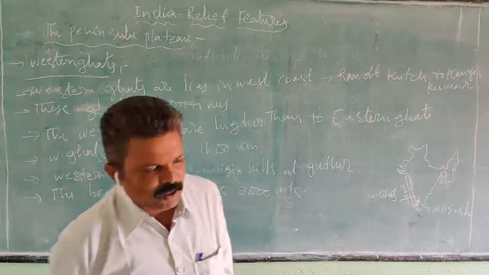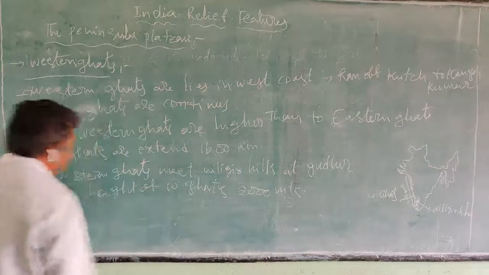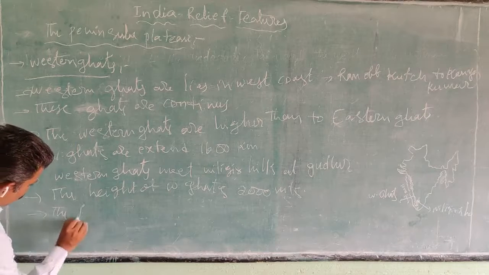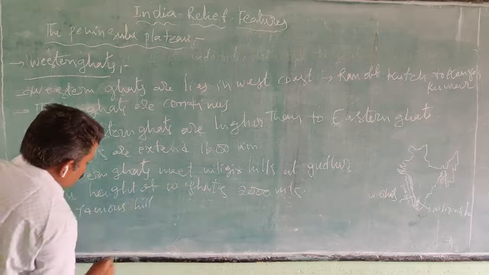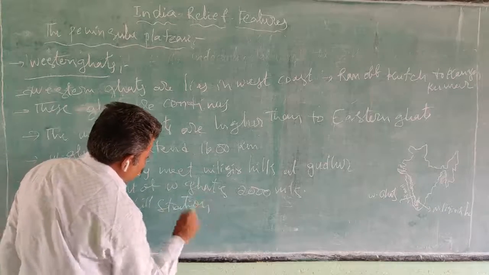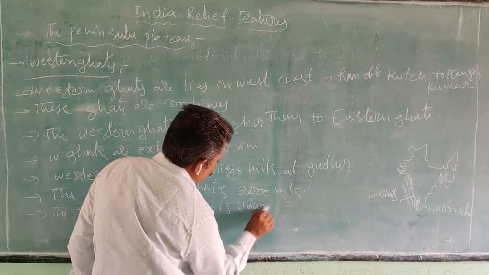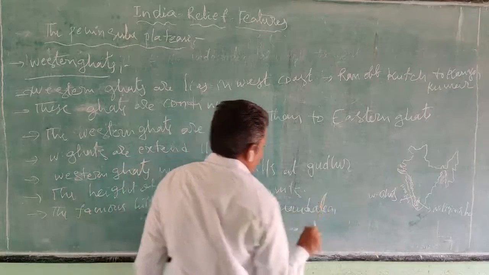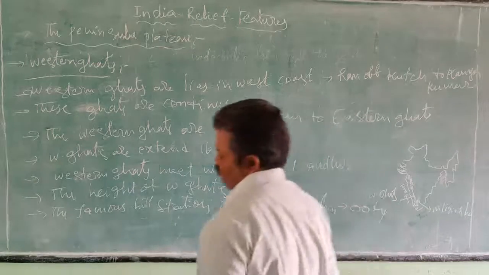The famous hill station we find in the Western Ghats is Udagamandalam, also called Ooty.